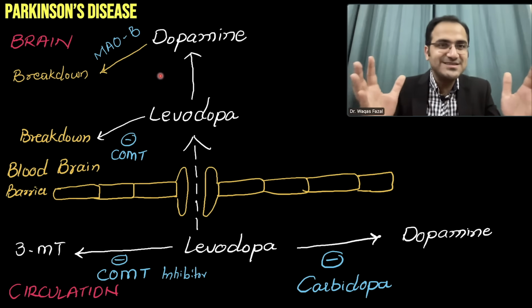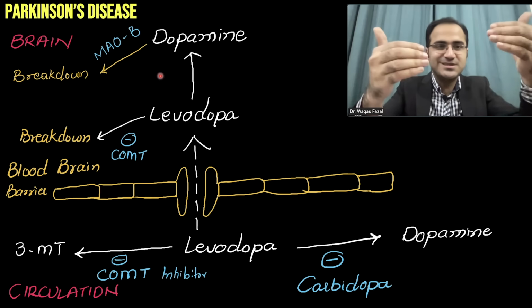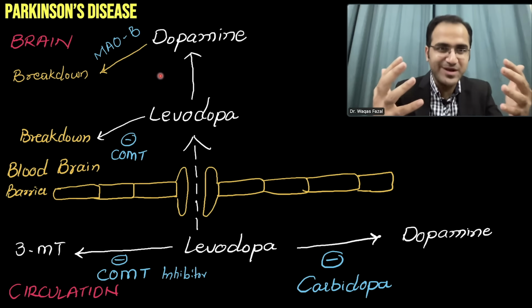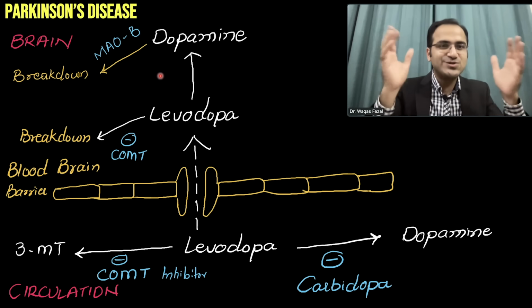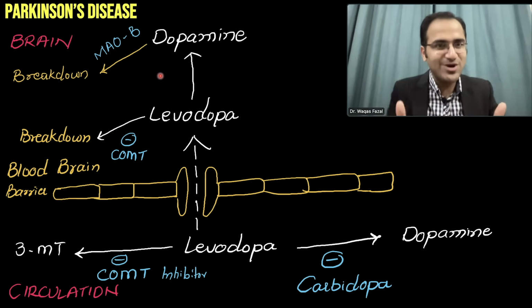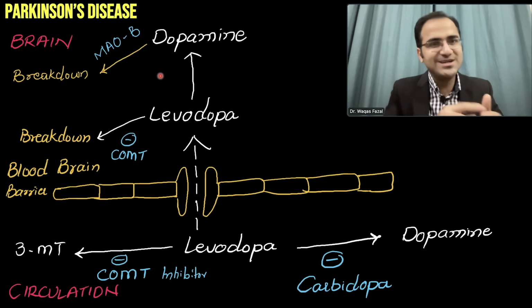So there are so many guards that are present before the brain to protect the brain. Before anything enters the brain, there are so many things that are trying to destroy it so that nothing reaches the brain from outside. So what we are trying to do is fight with each and every guard and take the dopamine to the brain.